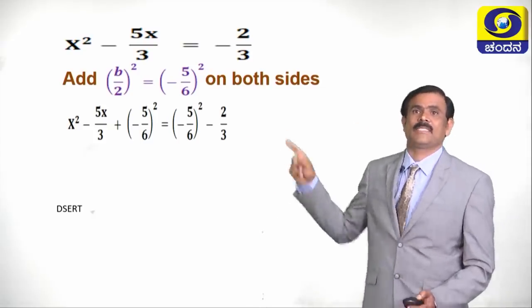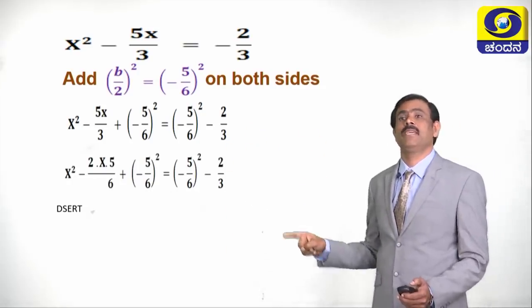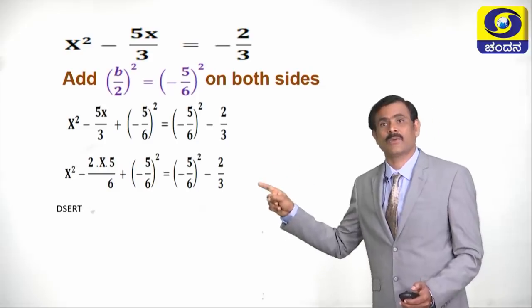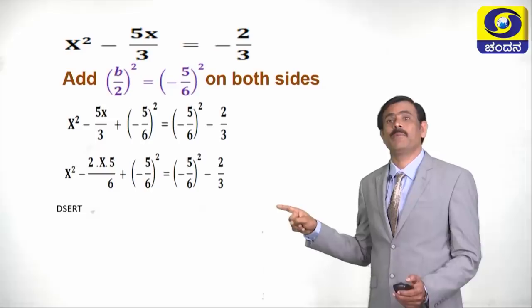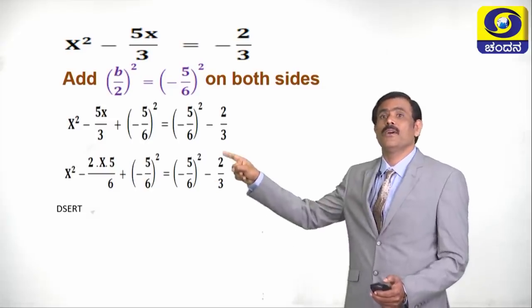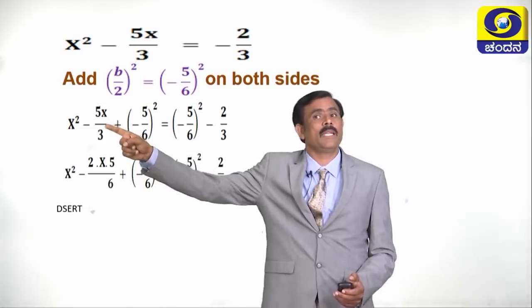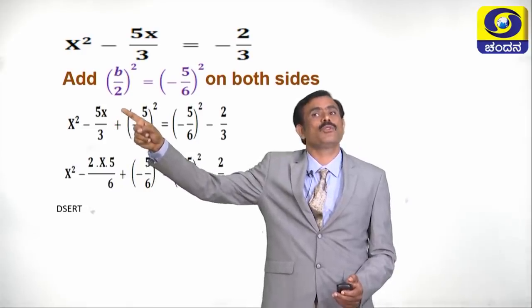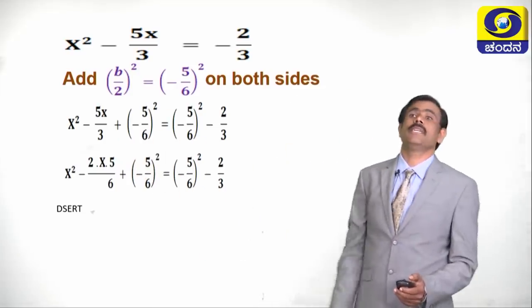See the LHS. What is LHS? x square minus 5x by 3 can be written as x square minus 2 into x into 5 divided by 6. See here, 5x by 3 is there, no? For that, we have multiplied 2 to the numerator as well as multiplied 2 to the denominator.